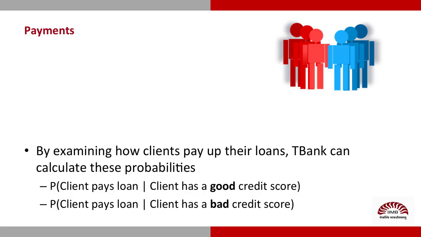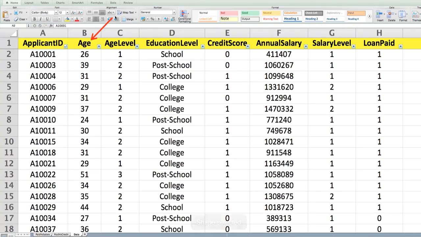After this year-long exercise, Venkat examined the status on all of the loans. Here is a spreadsheet that we can look at more closely. We have the age of the borrower in number of years, which has been classified into 3 levels, 1, 2 and 3. We've got the education level of the borrower, which could be school, post-school or college. The credit score is 0 as reported by the agency if the person has a bad credit and 1 if he or she has good credit.